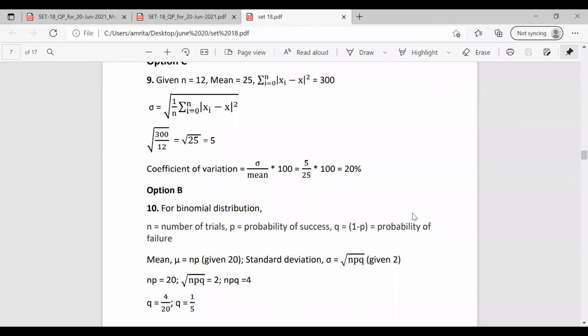Now applying this in the formula for coefficient of variation. Coefficient of variation can be found out by sigma by mean into 100. Sigma, we got the value as 5. Mean is given in the question as 25. So 5 by 25 into 100. We got the answer as 20%.